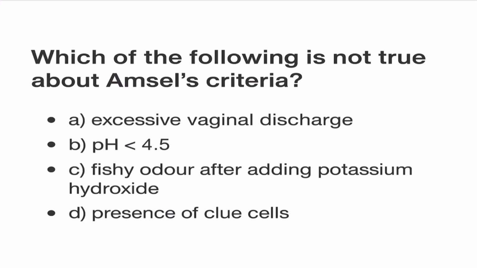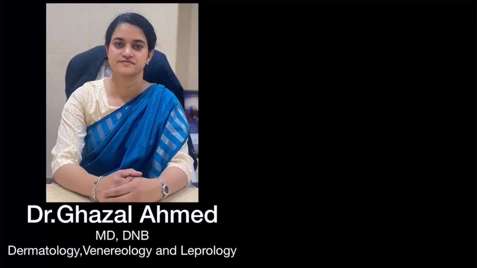Which of the following is not true about Amsel's criteria? A. Excessive vaginal discharge. B. pH less than 4.5. C. Fishy odor after adding potassium hydroxide. Or D. Presence of clue cells. In today's class, we'll learn the correct answer and a lot about this topic.